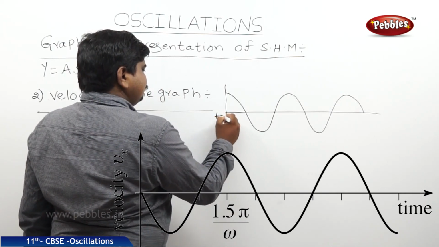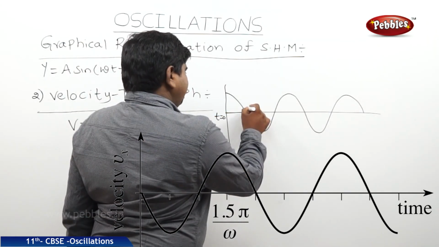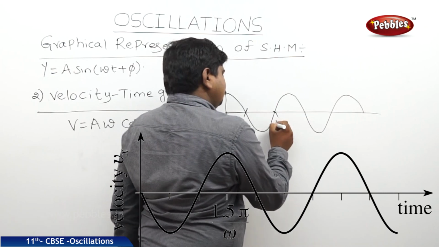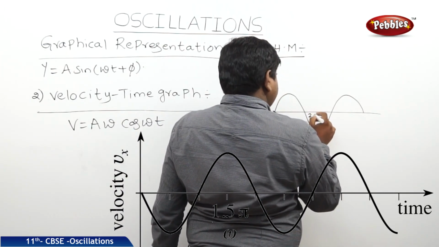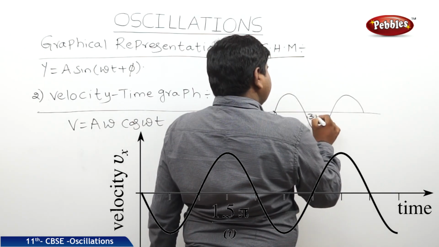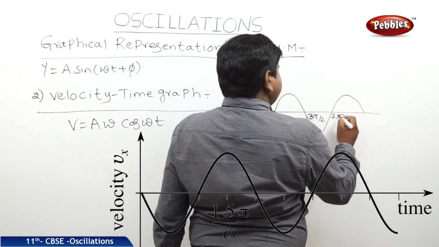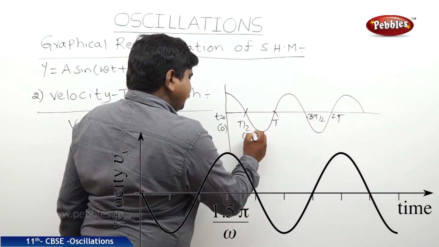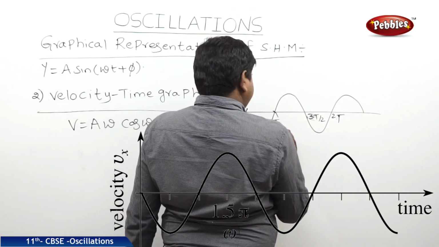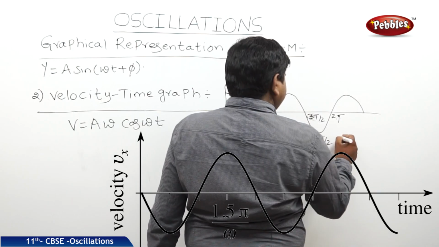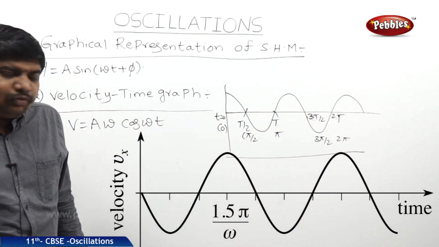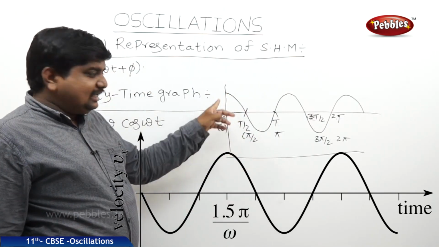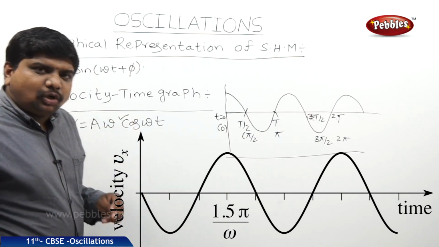This is at t equal to 0, T by 2, T, 3T by 2, 2T. So this is 0, this is pi by 2, this is pi, 3 pi by 2, 2 pi. So we can relate the time period with respect to the pi. What is the reason for this up peak at t equal to 0? Because of the function of cosine.